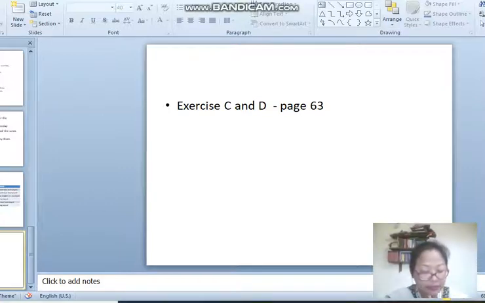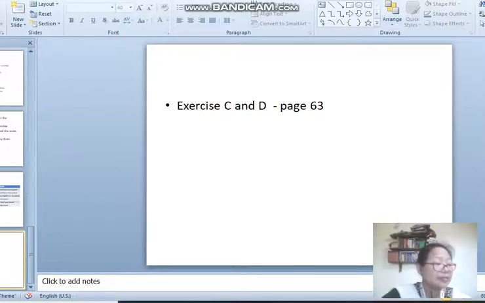Then coming to the latecomers should not be permitted into the examination hall. Permission of entry into the examination hall should not be given to latecomers. So this is exercise C and D from your textbook Brain Twister, page number 63.